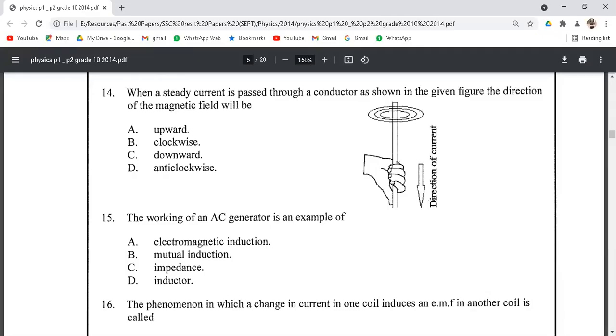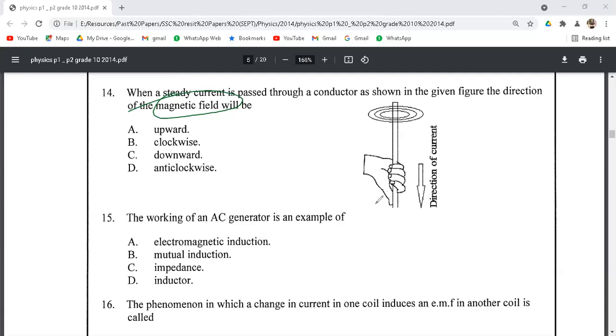Then we have question number 14, and in this question, a steady current is passing through a conductor as shown in the diagram, so we have to find the direction of the magnetic field. We have studied the right hand grip rule for the detection of the direction of magnetic field with respect to the direction of conventional current.